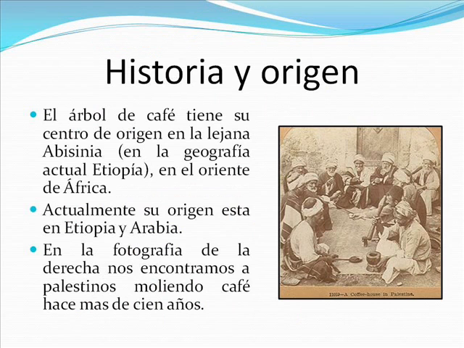The coffee tree has its center of origin in the distant Abyssinia, modern Ethiopia, in eastern Africa. Currently its origin is placed in Ethiopia and Arabia. In the photo on the right we see Palestinians grinding coffee over 100 years ago.